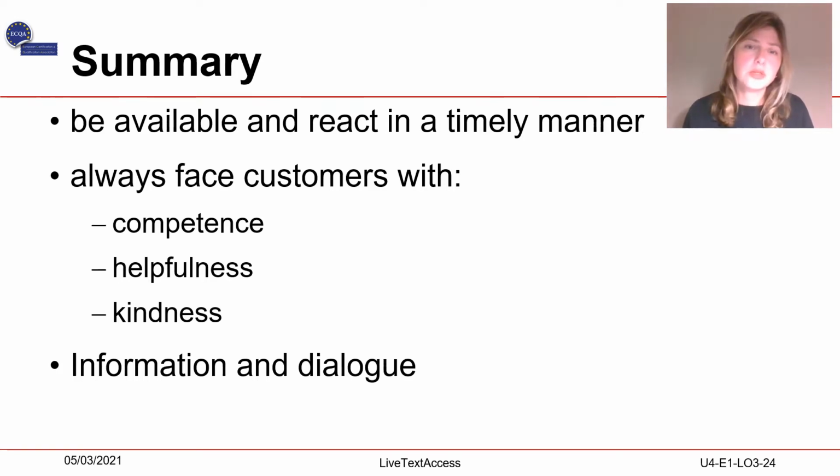Make sure to be available for customers' requests and react in a timely manner. Convey a professional and authentic image of yourself. Always face customers with competence, helpfulness, and kindness. Information and dialogue are essential components.